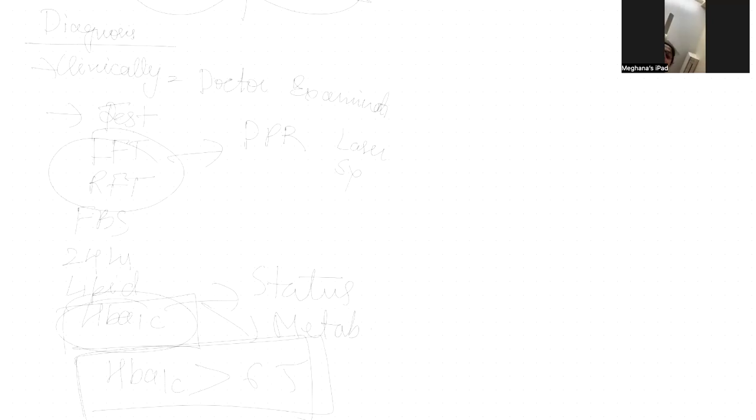Coming to 24-hour urine proteins, ketone would be first detected in the urine, followed by fructose. So this would pick up better. And this is the most common, easily accessible test which we can do.